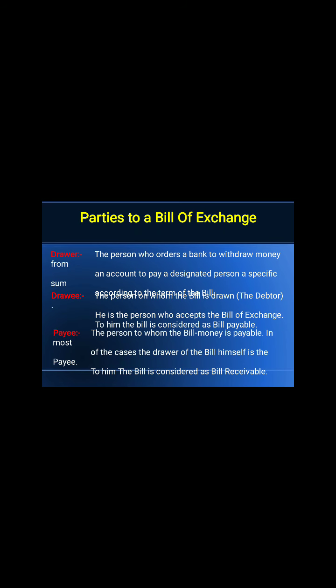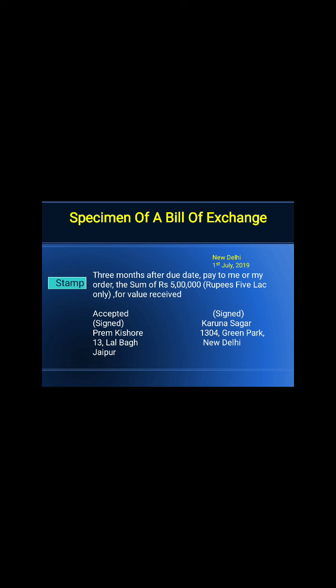The parties to the bill of exchange: drawer. Drawer means the person who writes the bill, who draws the money from the account of the specific person. Second is the drawee, who accepts the bill. Third is the payee, the person who receives the money.